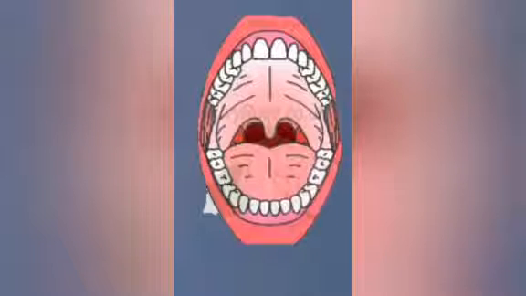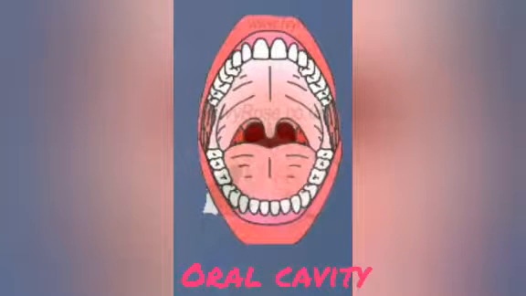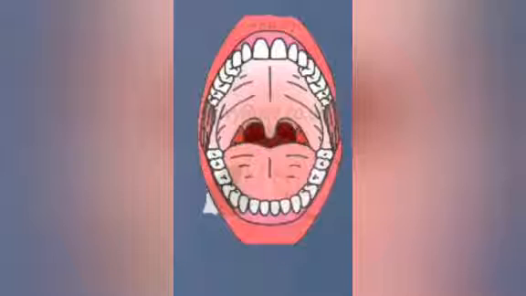Next one is the oral cavity. The oral cavity is the space between the teeth and cheeks, which we already discussed in the digestive system. It is bounded by teeth, tongue, hard palate and soft palate. It is the first step of the digestive system.